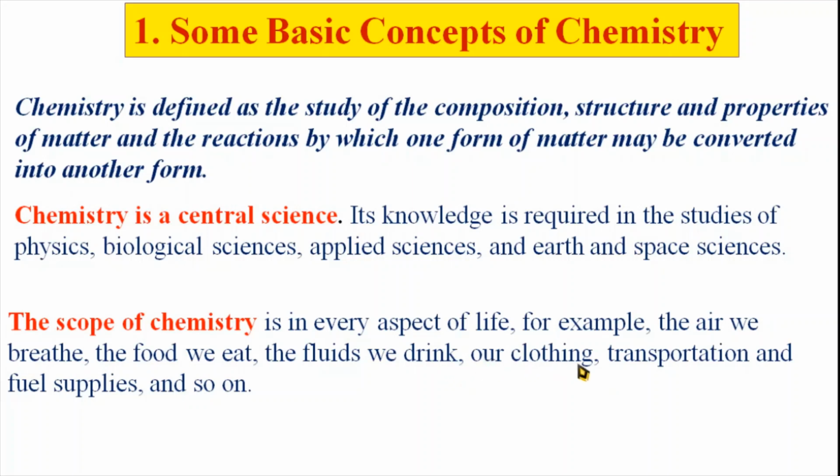So again, our clothing, the clothes which we wear, that is cotton, nylon 66. Nylon 66 is a synthetic fiber. Nylon 6. Terylene. Terrycot is made up of cotton and terylene. So clothing. Transportation and fuel supplies. For making transport vehicles, we use different kinds of metals and their alloys. As well as for running the vehicles, we use different kinds of fuels.